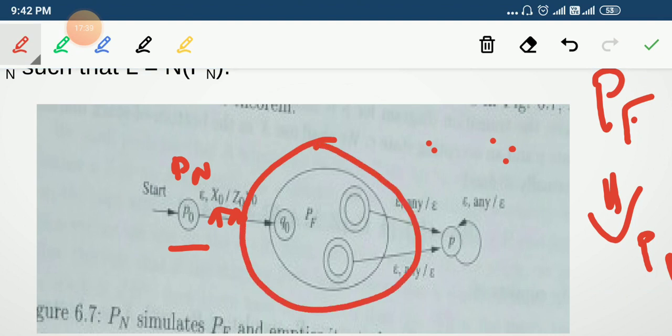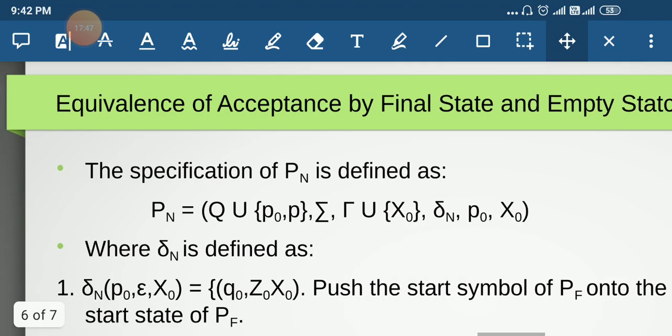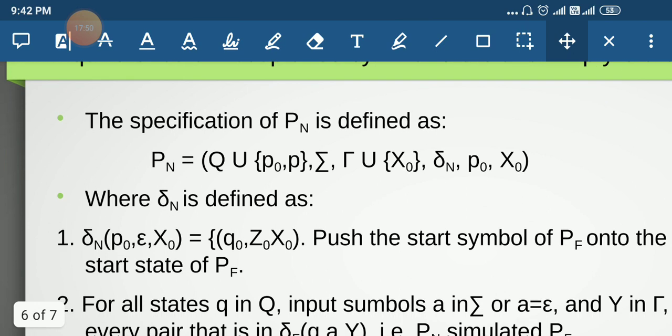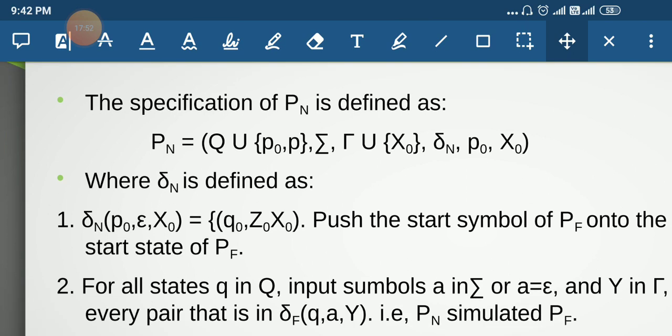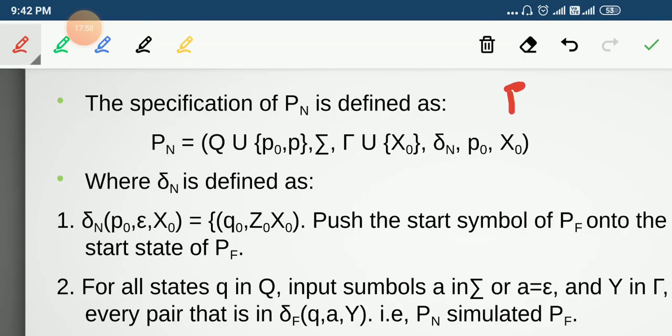We are going to add two extra states, and we have to add extra transitions, so let us see what the rules are to add those transitions. Here we see the specification of Pn. We are going to construct Pn from Pf, so we are given Pf.